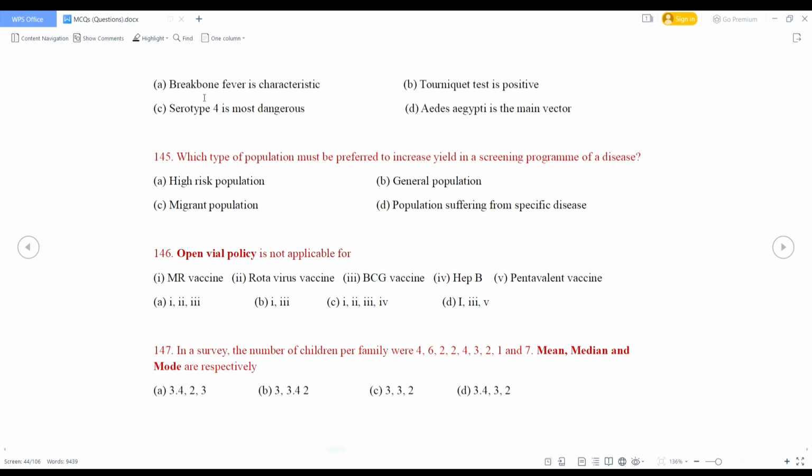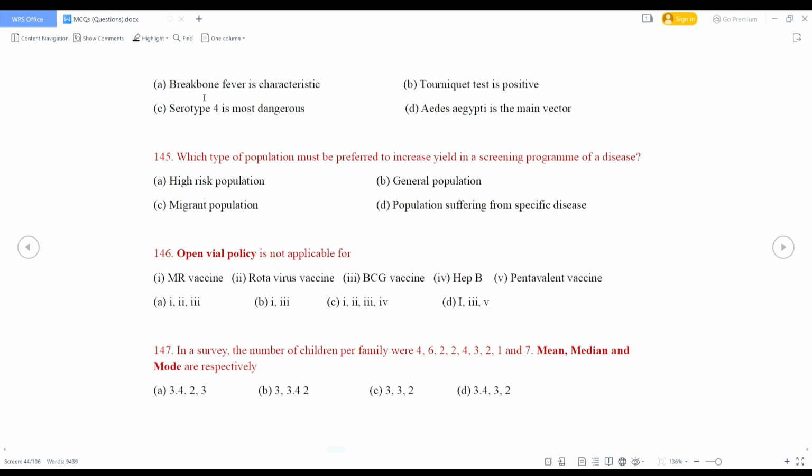What type of population must be preferred to increase yield in a screening program of a disease? High risk population, general population, migrant population, population suffering from a specific disease. The right answer will be high risk population, that is option A. Open vial policy is not applicable for MR vaccine and BCG vaccine. So option B is the correct answer.